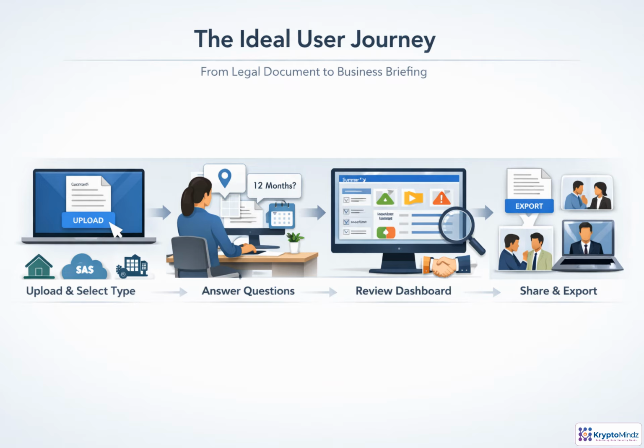The journey should feel like a business briefing, not a legal chore. The user uploads a contract and chooses the type, because a lease, a SaaS agreement, and a vendor contract need different lenses. From there, the product asks only essential follow-up questions, such as location, renewal terms, or preferred contract length. Then it turns the document into decisions: key summary, risks, important dates, obligations, and negotiation prompts. Finally, the user can export the report, share it with the team, or hand it to an expert for deeper review.